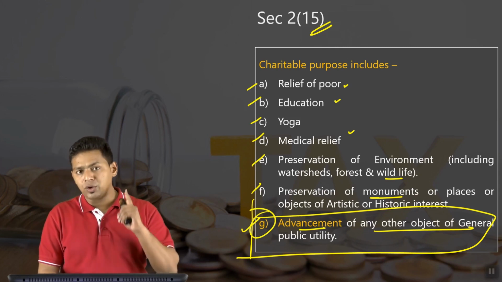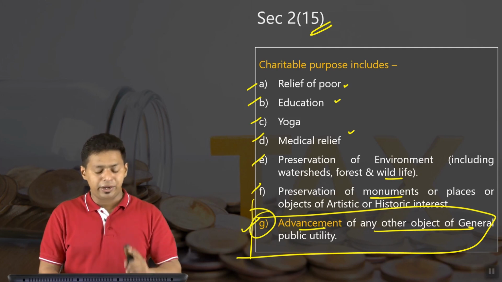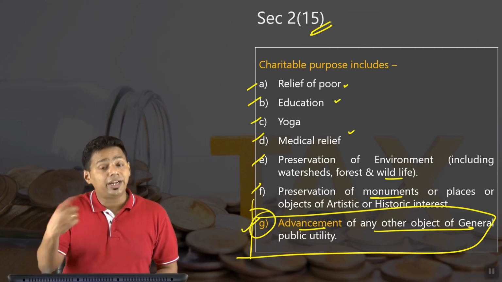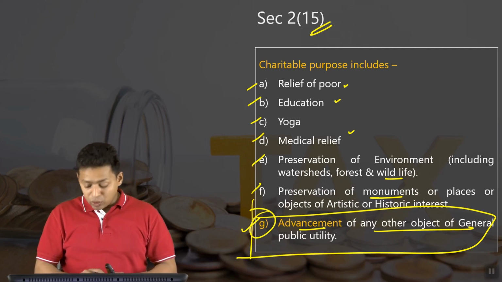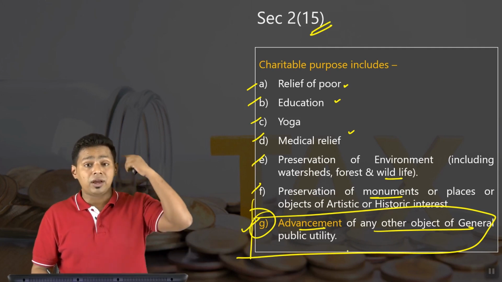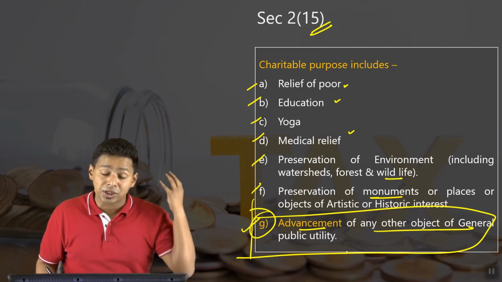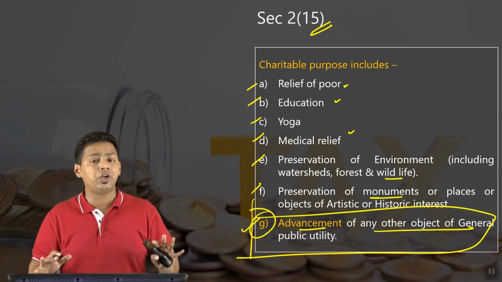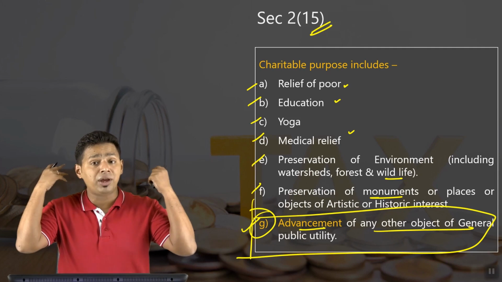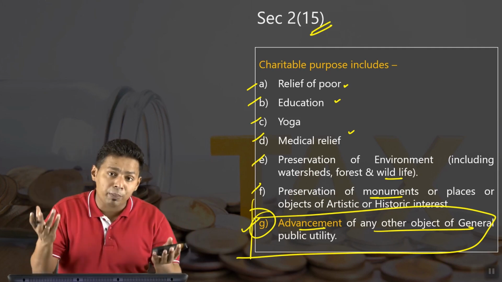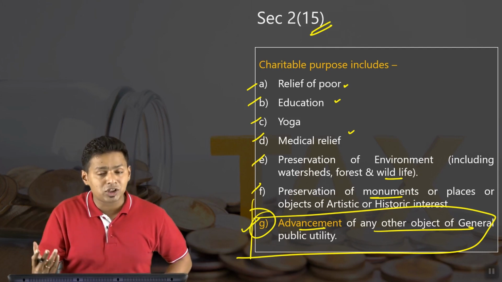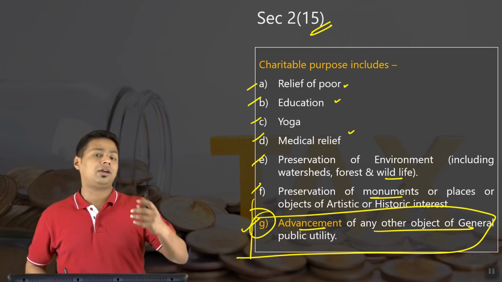When I'm talking about ICAI, you need to understand one thing very clearly, my dear friends. ICAI is also a charitable organization, because they are making crores of rupees, they are purchasing crores of rupees of properties. Whether it is the CA Institute, CMA Institute, or CS Institute, our institutes are making crores of rupees profit, and they are projecting themselves as educational institutions, there for the advancement of general public utility, and their income should be exempt.